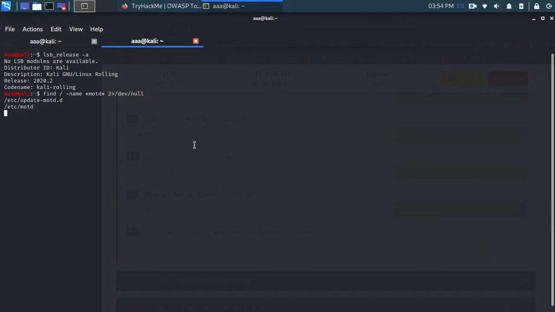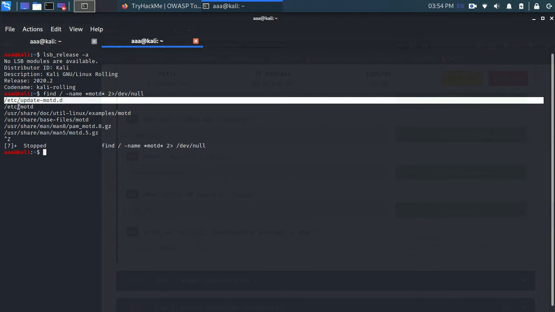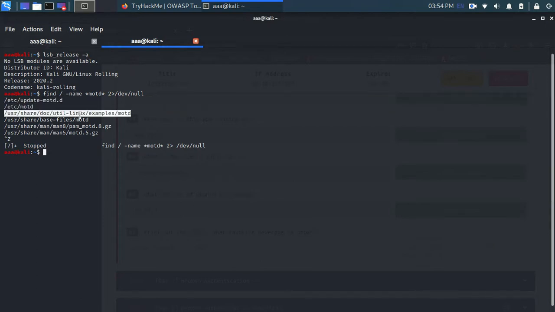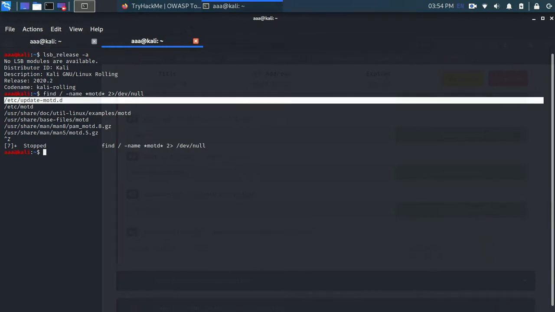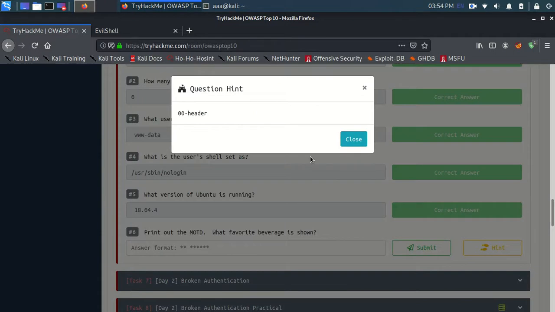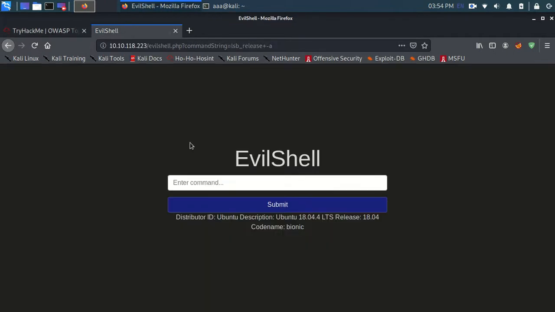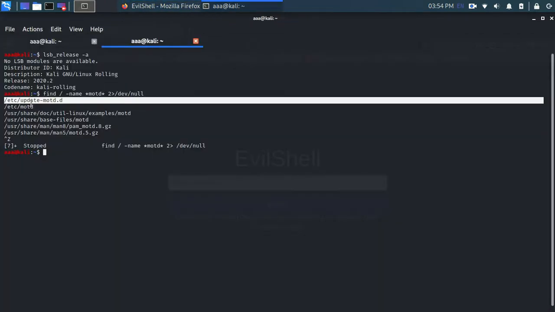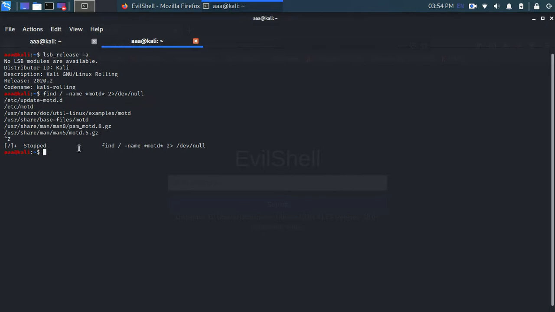We can actually skip that, but if we see over here, I found too many files with MOTD, but there are these two files which I see. Let's try the first file. So let's see the hint. It says something on this header. Okay, so MOTD is in /etc. So let's go to /etc/update-motd.d. Let's do this.